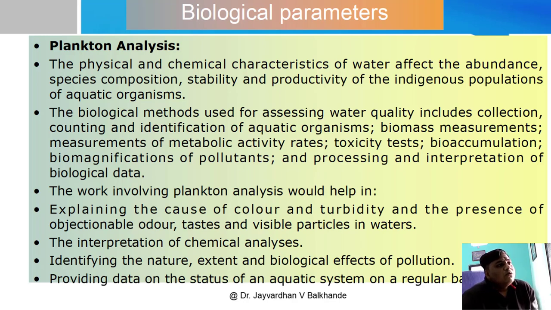Now we'll move towards the biological parameters. These are different aspects of the water body. The physical and chemical characteristics of water affect the abundance, species composition, stability and productivity of the indigenous population of aquatic organisms. The biological methods used for assessing water quality include the collection, counting and identification of aquatic organisms.